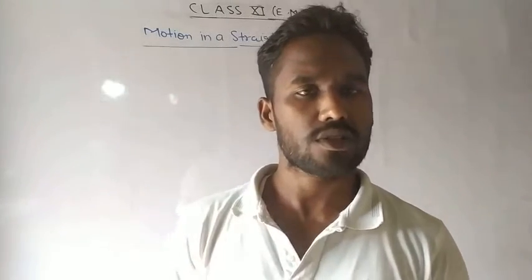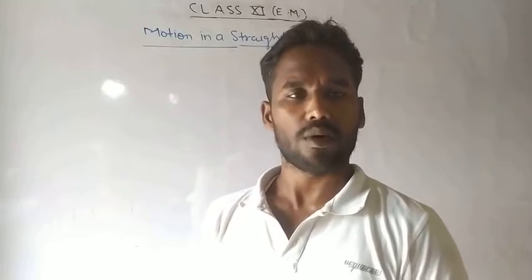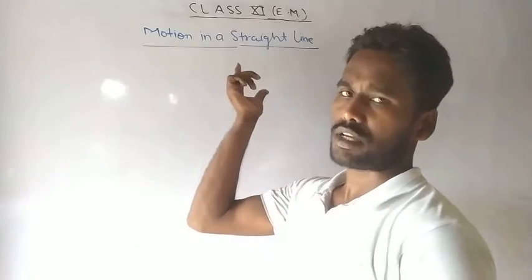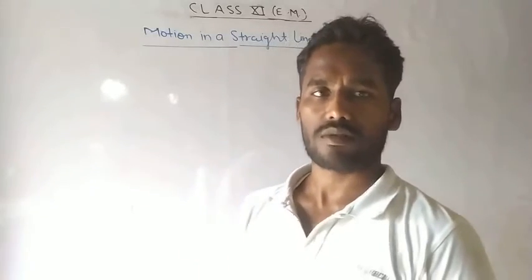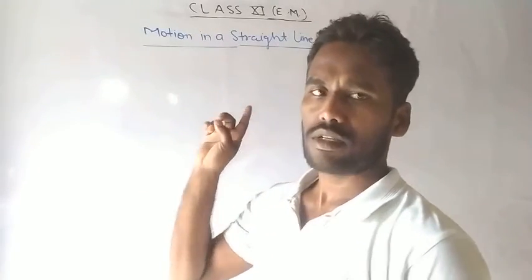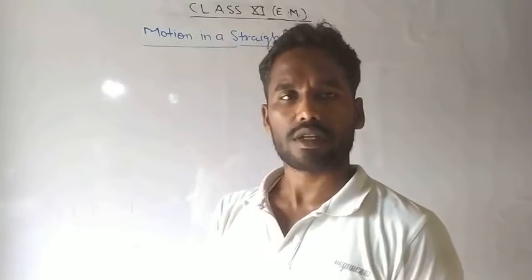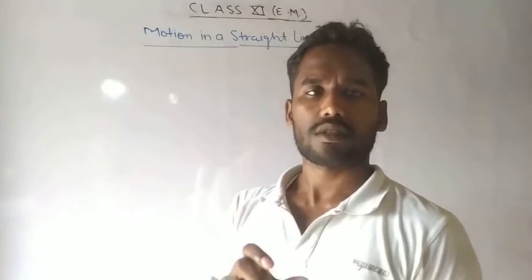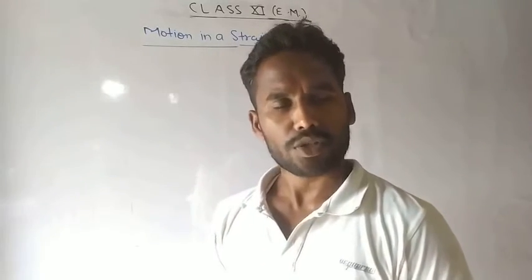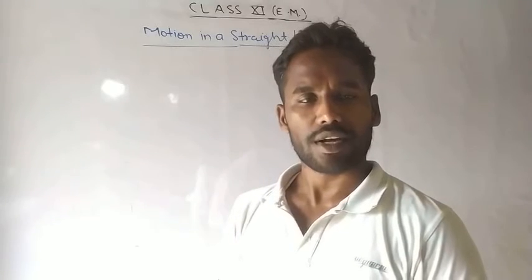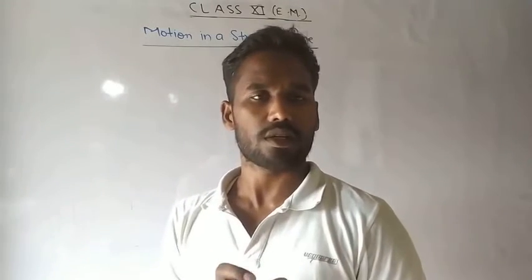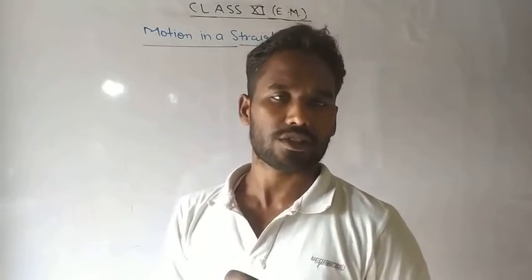In the previous lecture, we discussed the first lecture of the chapter Motion in a Straight Line. Students, we started a new chapter, motion in a straight line. In this chapter we discussed the frame of reference and types of frame of reference, motion and types of motion, and the rest position of the body. These topics were discussed in the previous lecture.